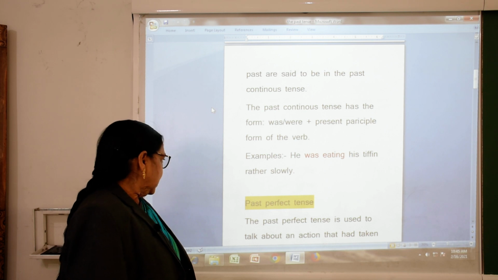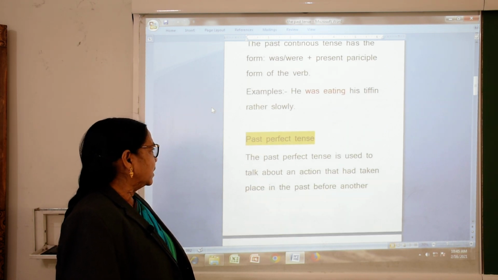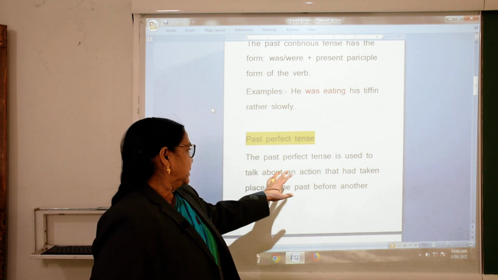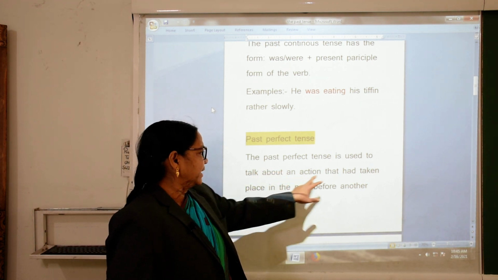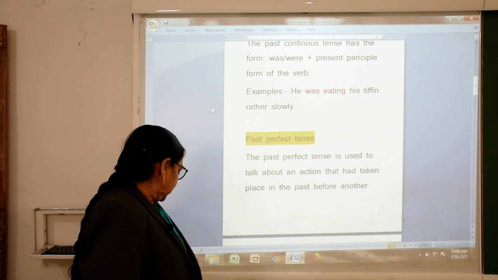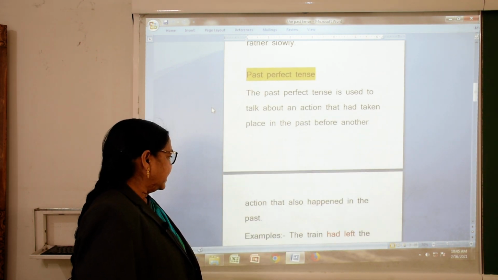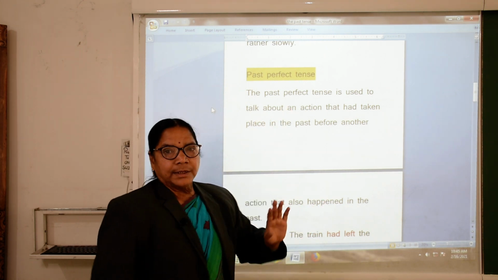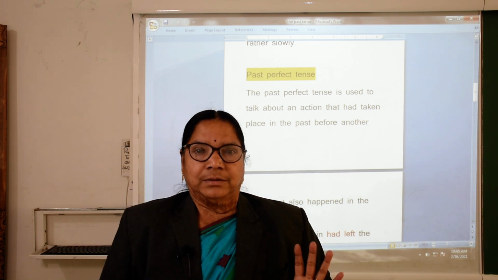Okay. So, now we will go to the past perfect tense. The past perfect tense is used to talk about an action that has taken place in the past before another action that also happened in the past. It is past but perfect.